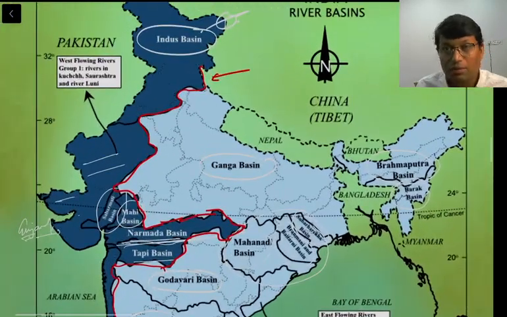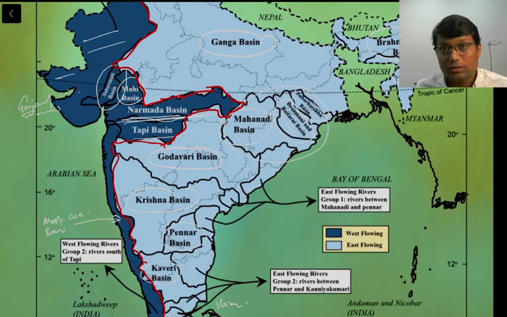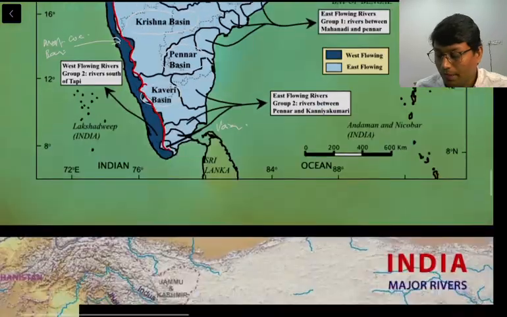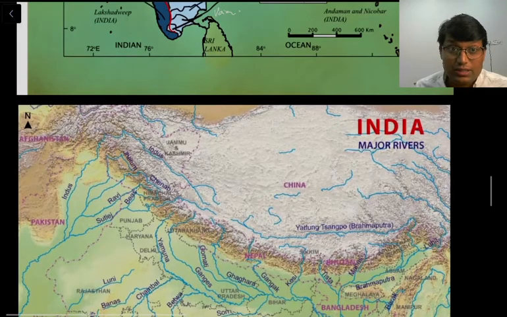This red line marks the river basins in which, on one side, there are rivers which are draining into the western seas, that is the Arabian Sea, and on the right side of this red line there are river basins which are flowing into the Bay of Bengal, right? So I hope you are clear with this. Now let us see what the major rivers in India are.